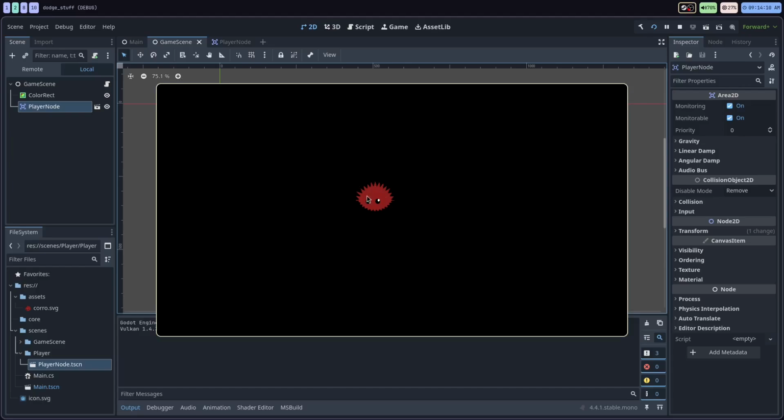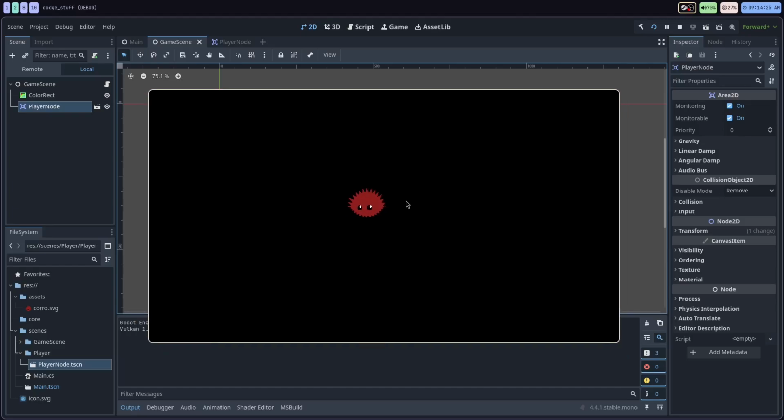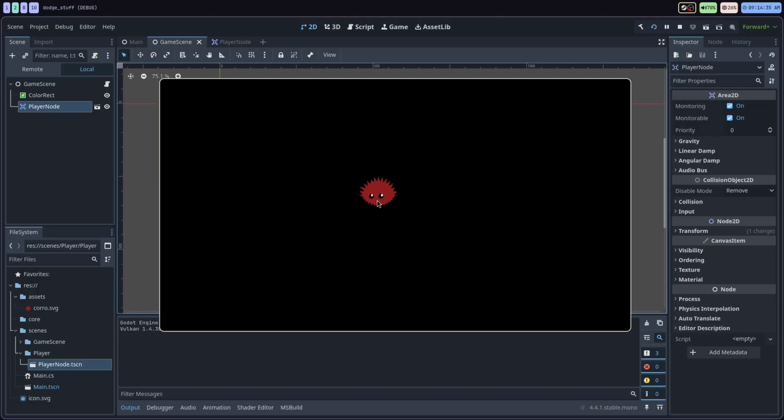Now we're going to add the functionality to move the player around. There's going to be two parts of this. I'm going to be adding an ECS system into the game. Now, for a game of this scope it's kind of unnecessary, but I love to build all my games with an ECS system, so I'm going to do it for demonstration purposes. I'm going to squeeze it in here: we're going to add the ECS system, and then we're going to get the player node to move around.